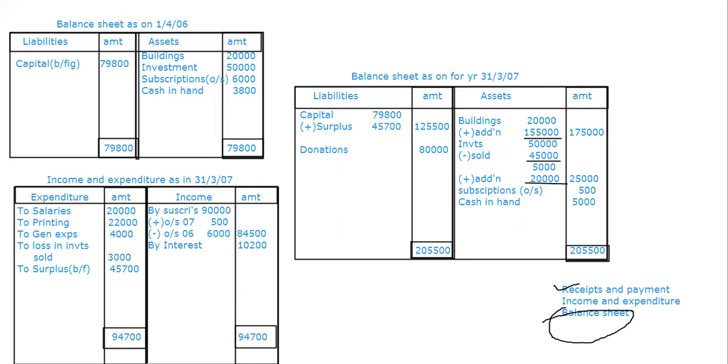Yes, ma'am, municipal grant. Municipal grant is an income. Municipal grant is an income. You can see it as a proforma.